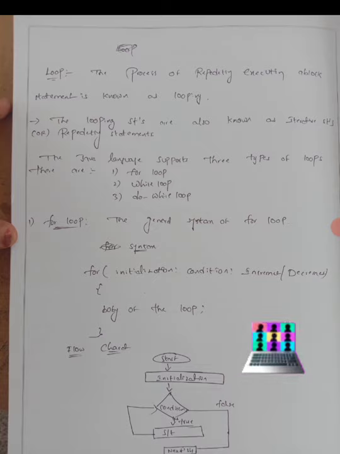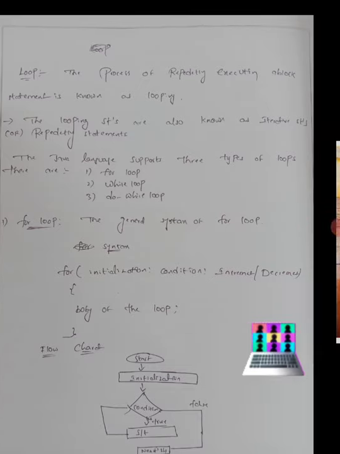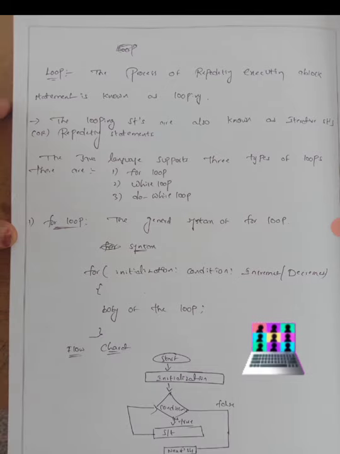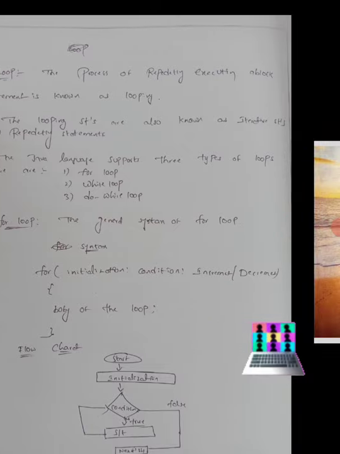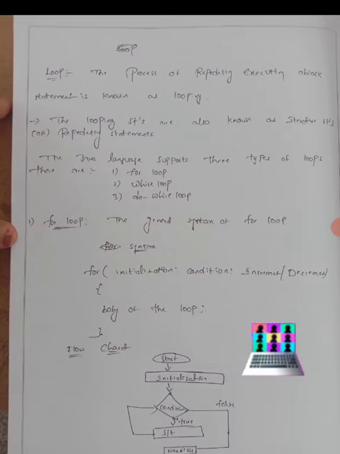When the body of the loop is executed, the control is transferred once again back to the for statement for incrementing or decrementing the value of the control variable. After incrementing or decrementing, the control variable value is tested again. If the condition is true, then the body of the loop is executed again. This process continues until the condition is false.